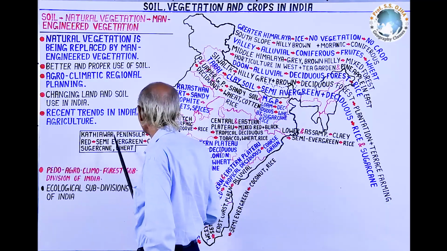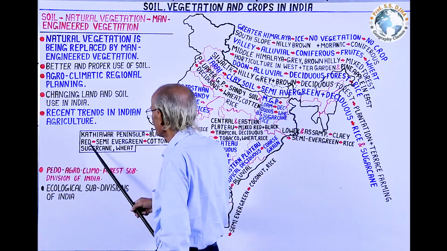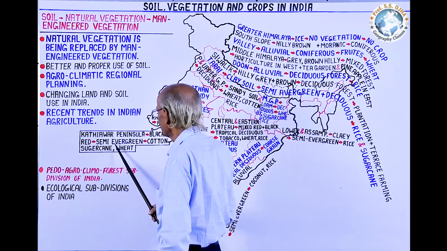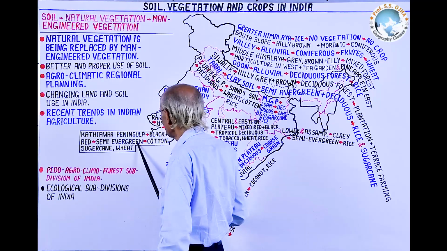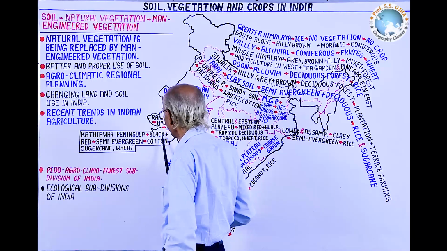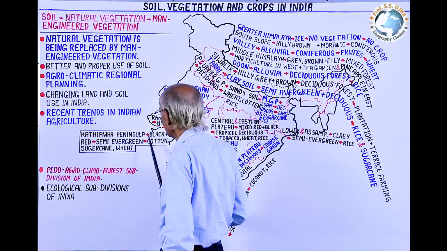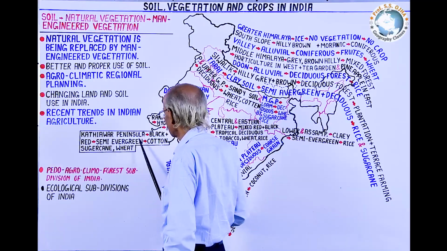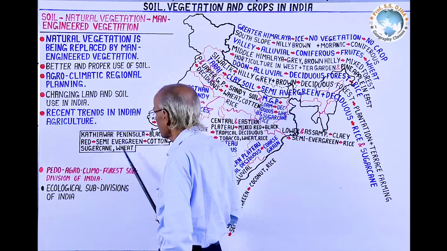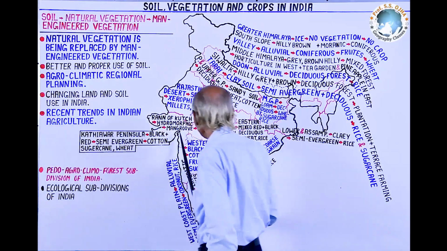In Kathiawar Peninsula, soil is black and red, and the forest is of semi-evergreen nature because here there is sufficient rainfall, about 150 centimeters from the Arabian branch, and in place of this forest the cotton crop and sugar cane and wheat are being produced.